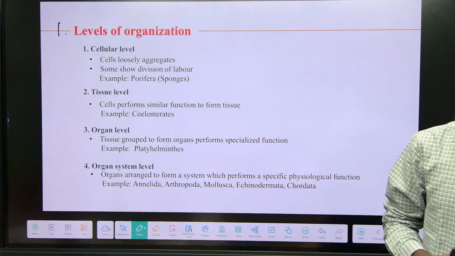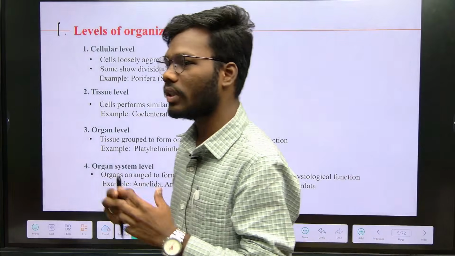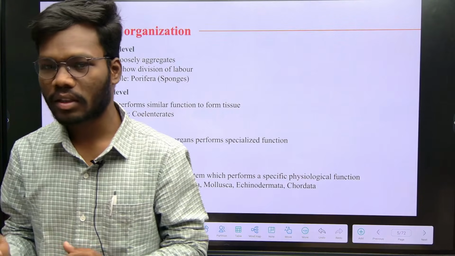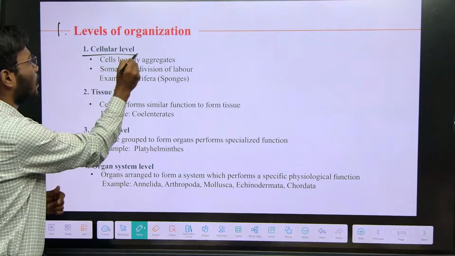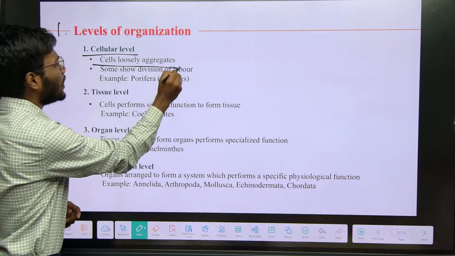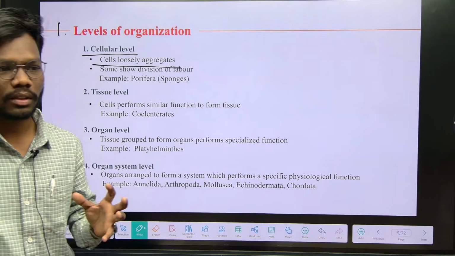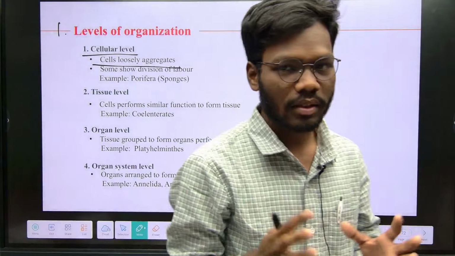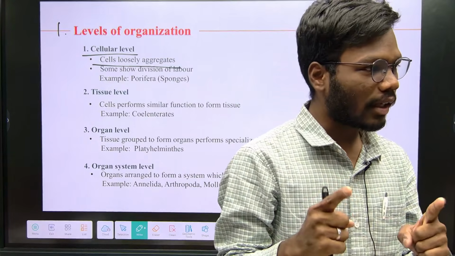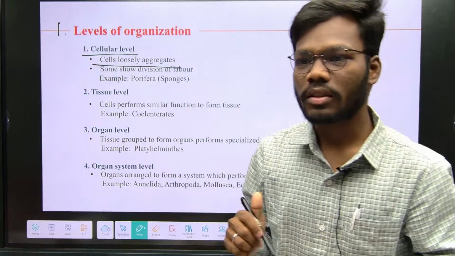For example, if the animal is made up of only cells, then that level of organization is called cellular level. The cells are loosely aggregated, aggregates meaning clumped together, and the cells only form a particular animal. That kind of organization is called cellular level.